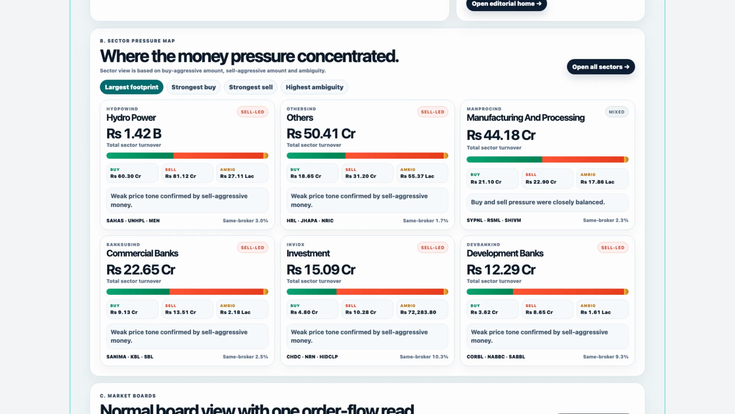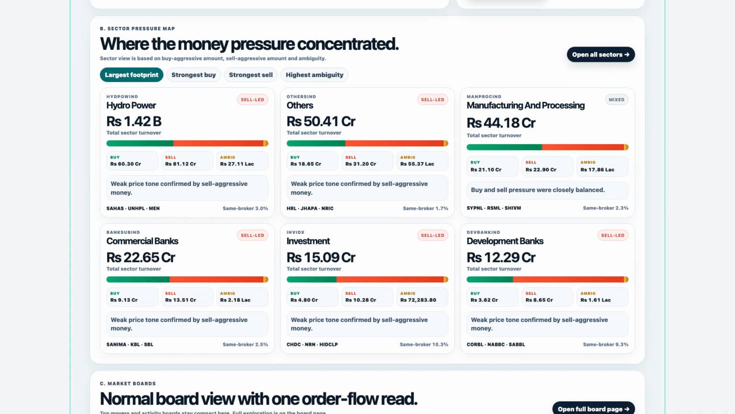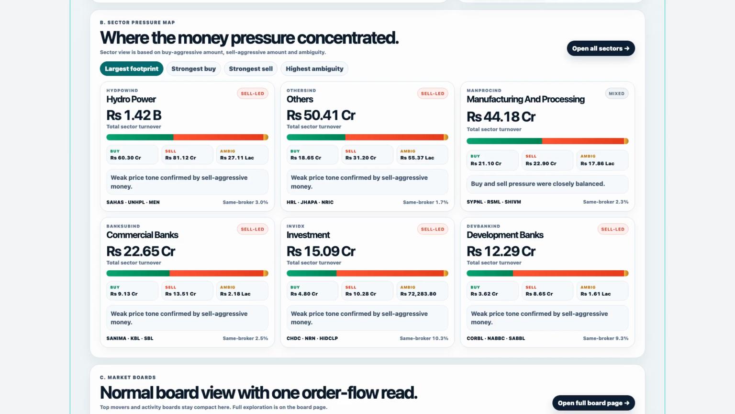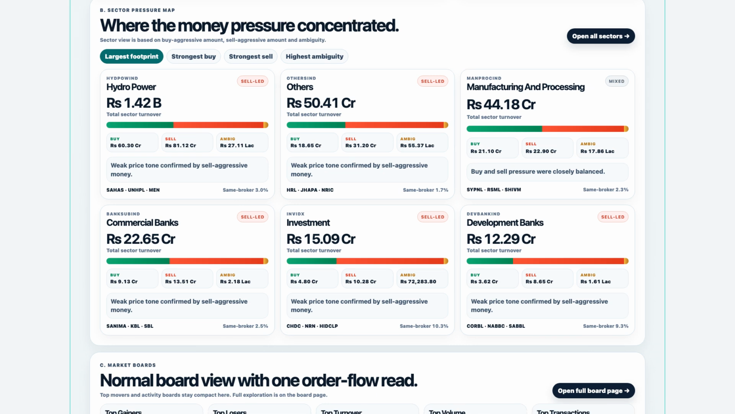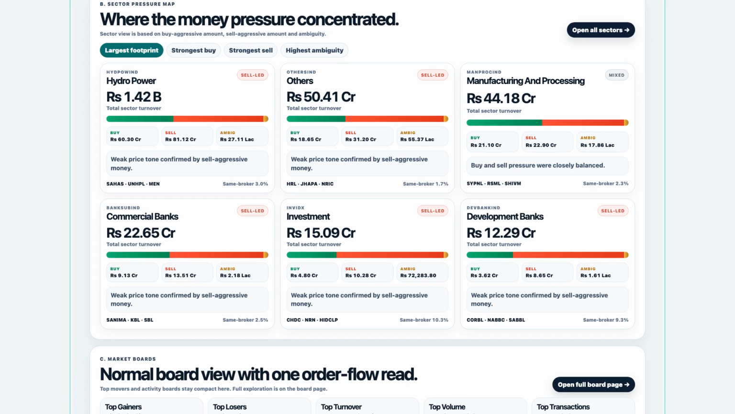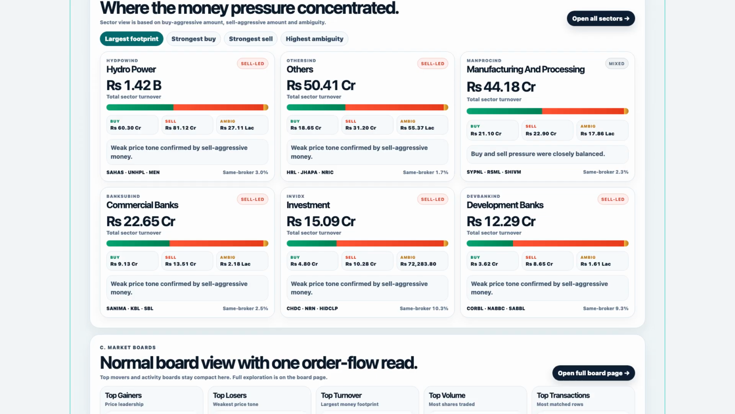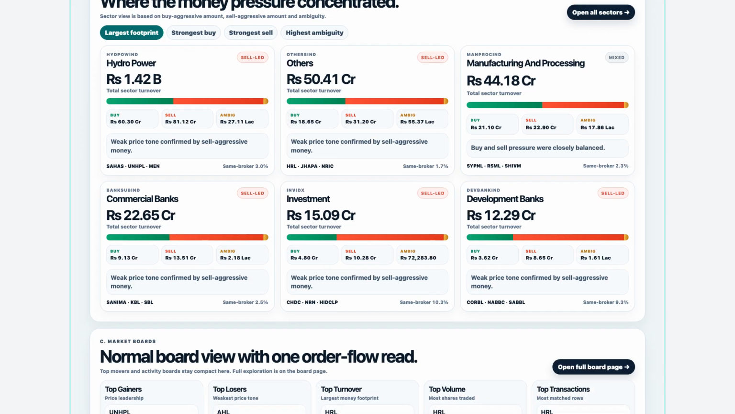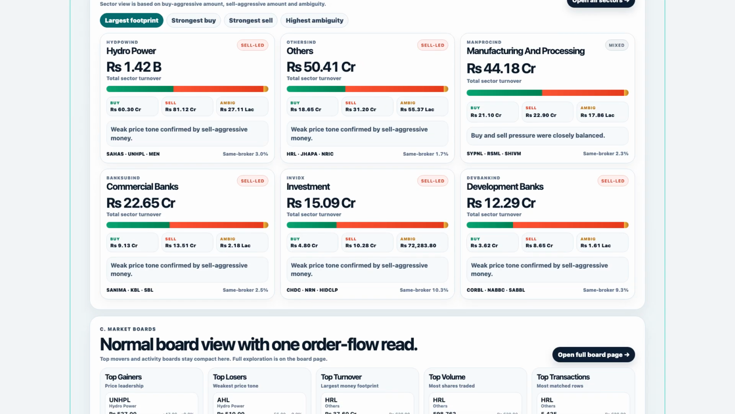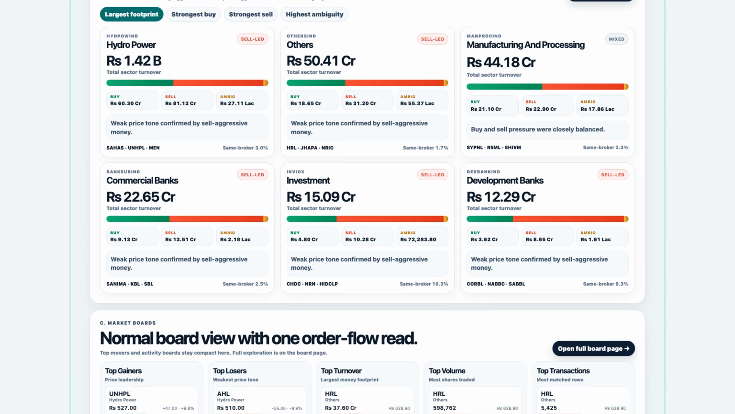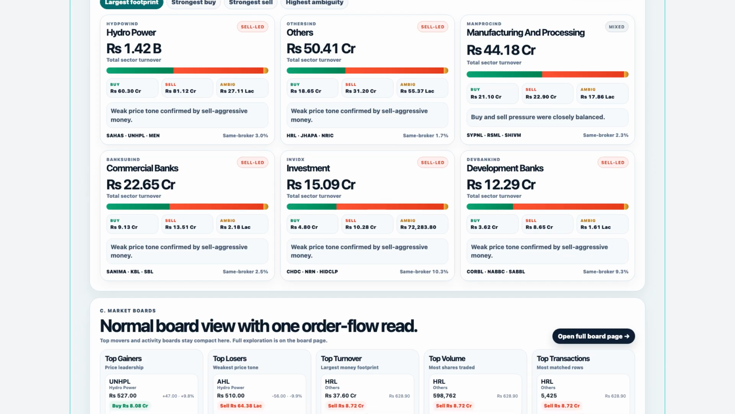The sector pressure map is where the market story becomes more specific. Hydropower was the largest footprint sector on May 14th. It had 103 active stocks and total sector turnover of 1,416,872,613.2 rupees. But the key point is not just that hydropower traded a lot. The sector also had net aggressor amount of negative 208,148,790.84 rupees, meaning sell aggressive money led inside the largest sector footprint.